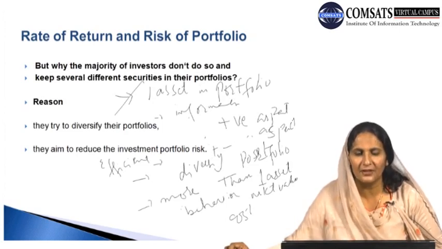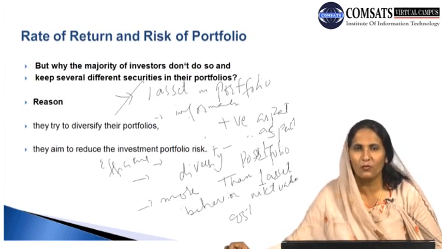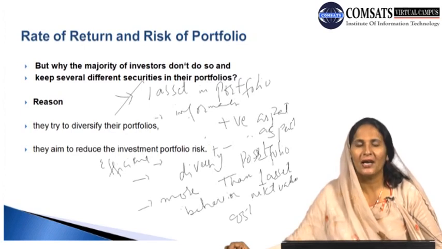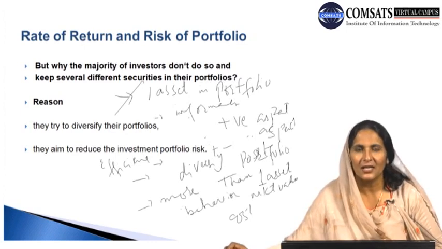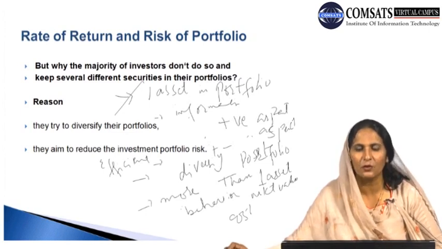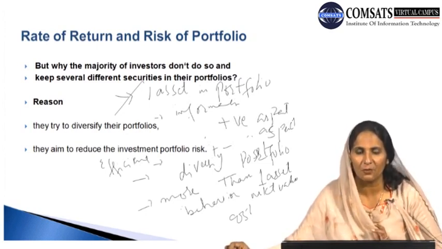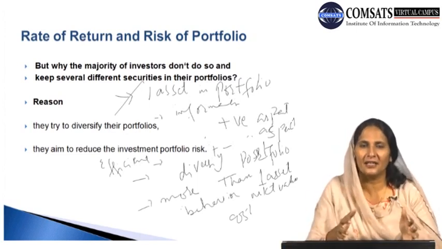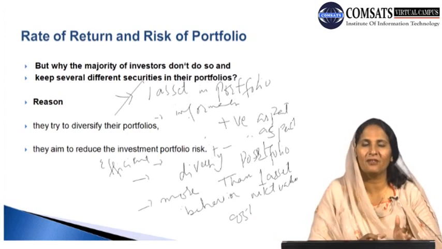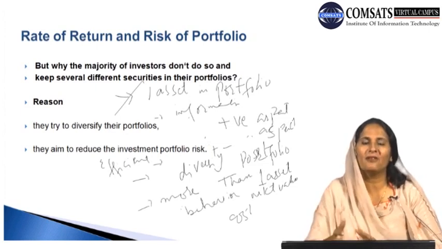And we discussed why an individual would prefer to keep one asset or one security in his portfolio, and why the individual investor would not like to keep just one asset or one security in his portfolio. In other words, we can say why an individual investor is likely to diversify his portfolio holdings and portfolio set. The reason behind this is that he would like to have more than one security, more than one item in his portfolio, so that if he has the risk associated with one of the assets and one of the securities, he may be likely to earn much more from the investment in some other securities.